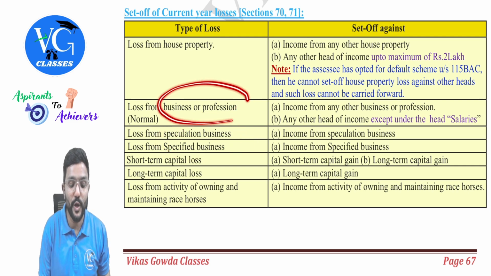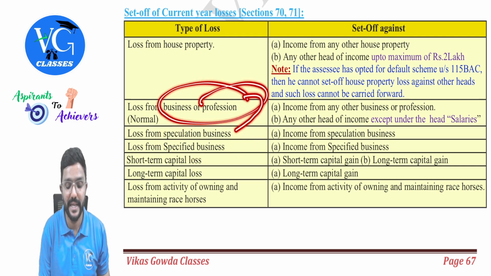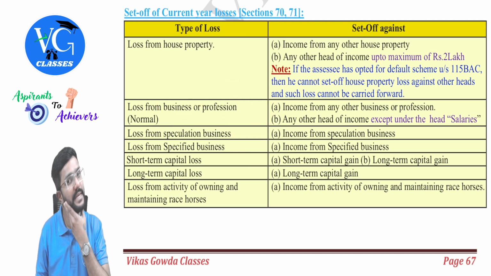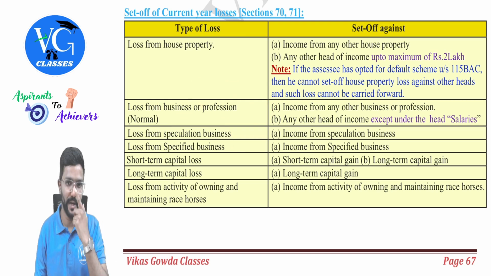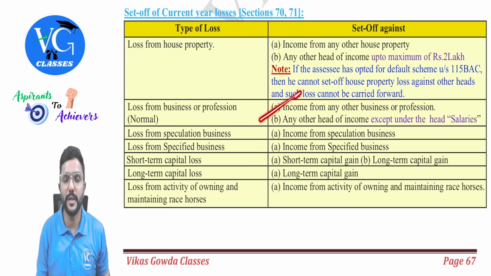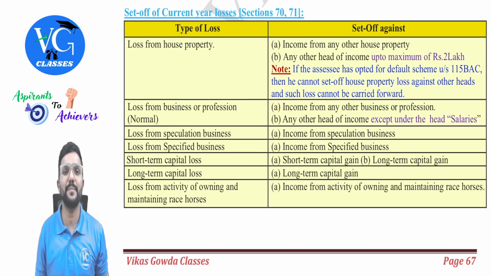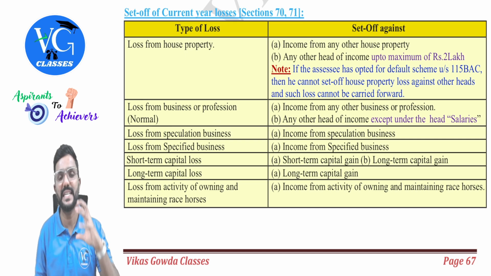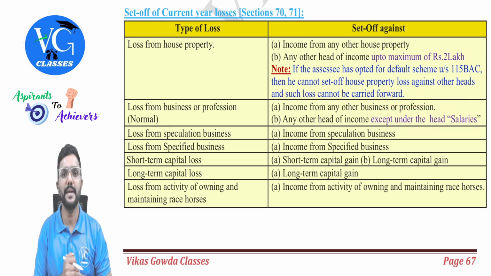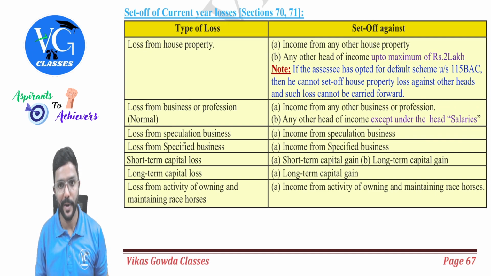But if I have a loss from other business, I can adjust it against income from speculation or specified. Okay, sir. And if I don't have any income from any other business, then you can adjust it against other heads of income, but except salary, guys.